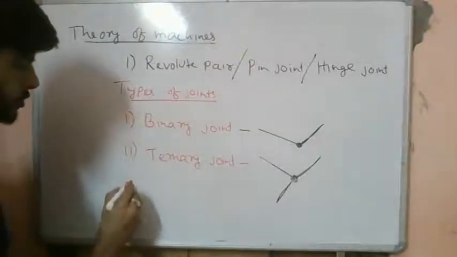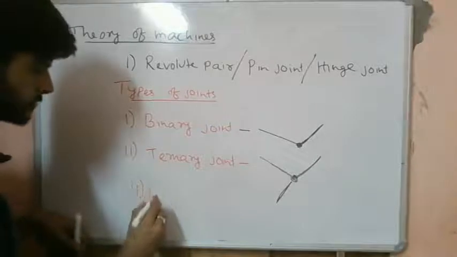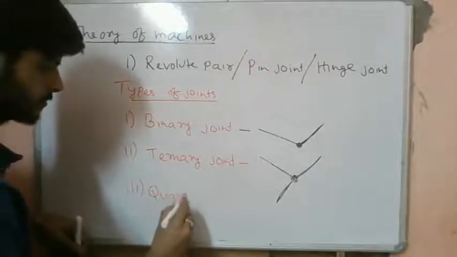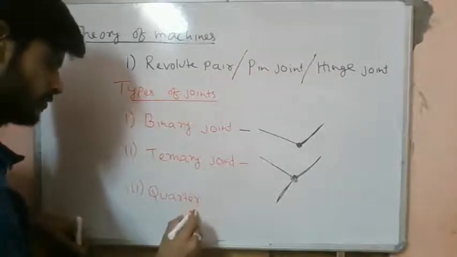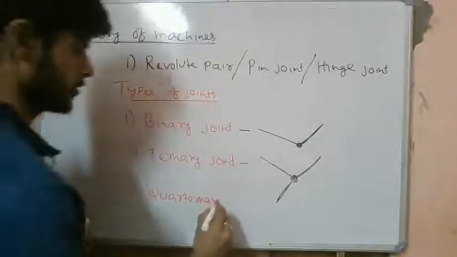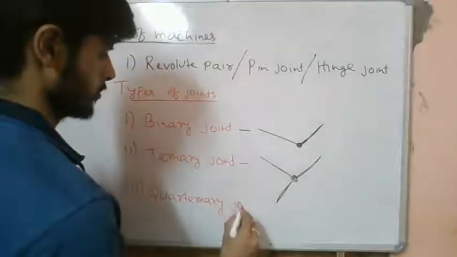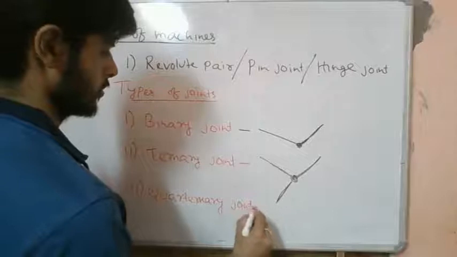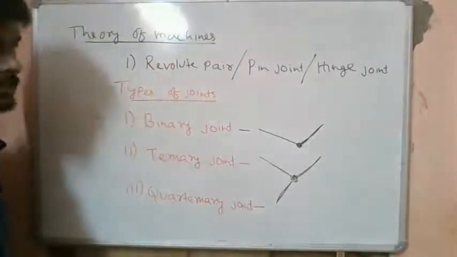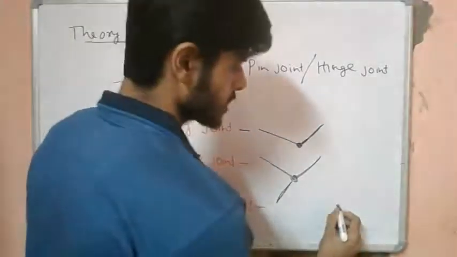Next we have quaternary joint. So a quaternary joint is an extension of this.